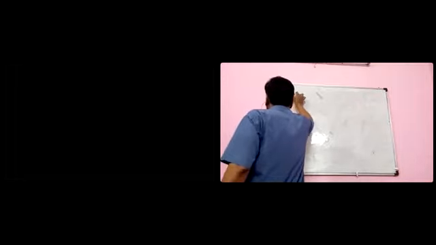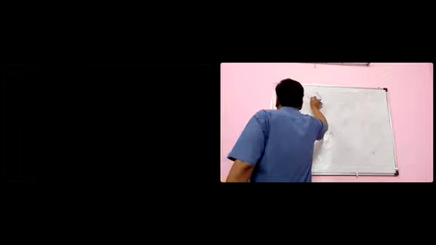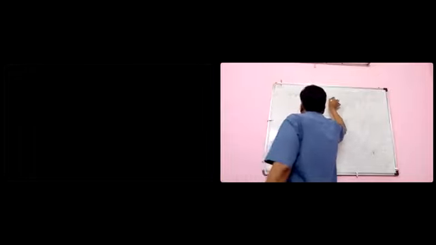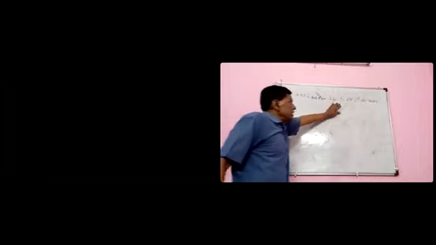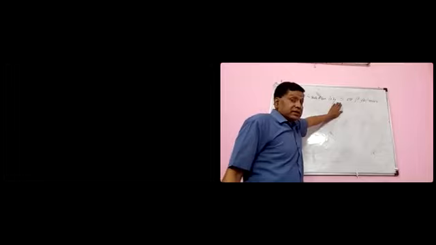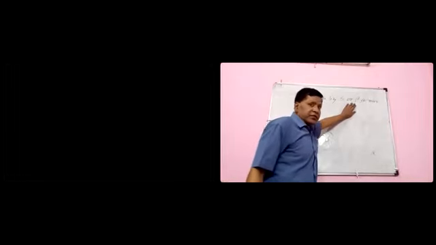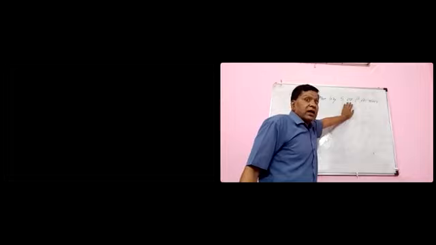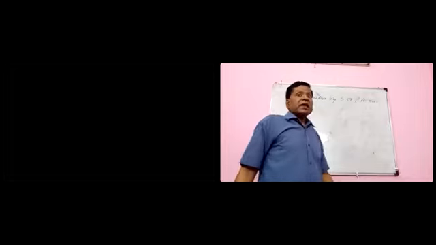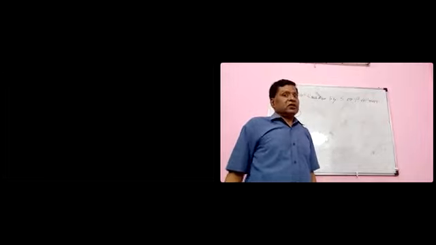Now, stabilization by S or P atom. This is also important. We know that S is a sixth group element, P is a fifth group element. Both have vacant 3d orbitals in the valence shell.